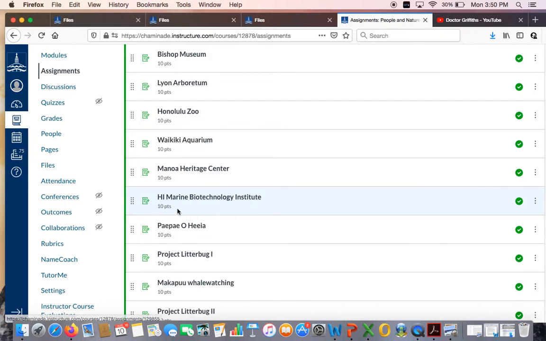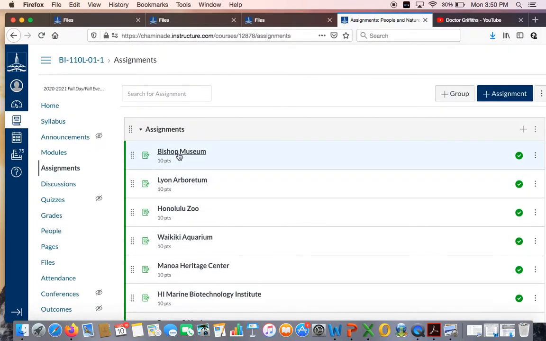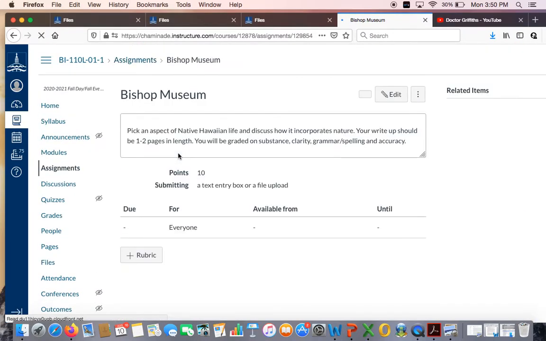This Marine Biotechnology Institute is one that I actually have to set up as a tour. We have to take a boat out as a group, so if we don't end up resuming face-to-face classes, we probably won't be looking at that one. But I digress. So when you click on one of these, it's going to have specific instructions for the deliverable. So for example, as we walk through the Bishop Museum, you want to look at some of these Native Hawaiian artifacts and talk about how they interacted with Native Hawaiian life. Talk about how Native Hawaiian life incorporates nature in its everyday usage, and then write this up. All of these write-ups are going to be about 1 to 2 pages in length, and all of them are going to be graded on substance, clarity, grammar, spelling, and accuracy.